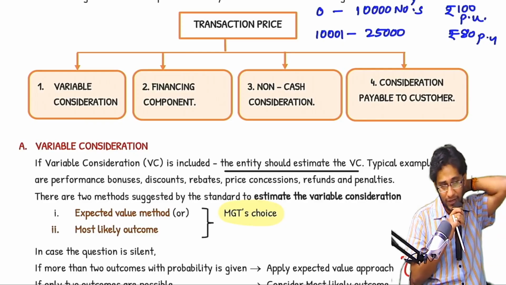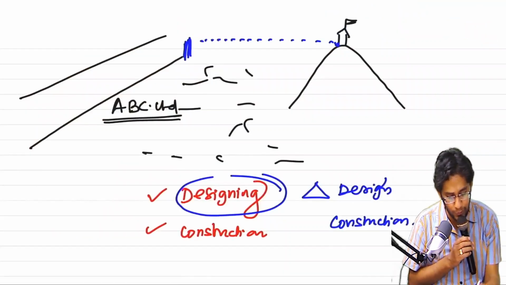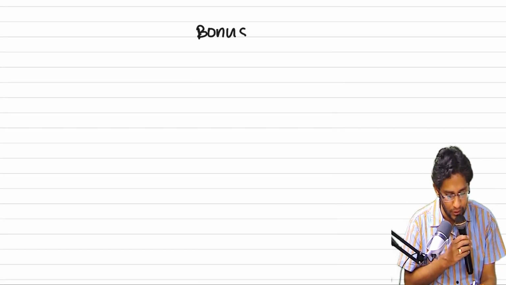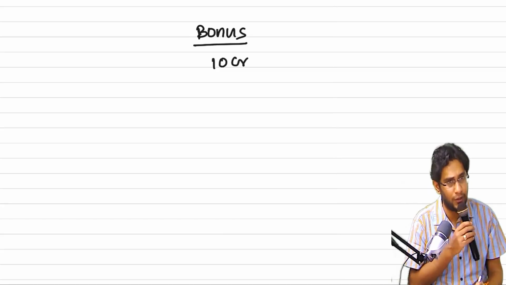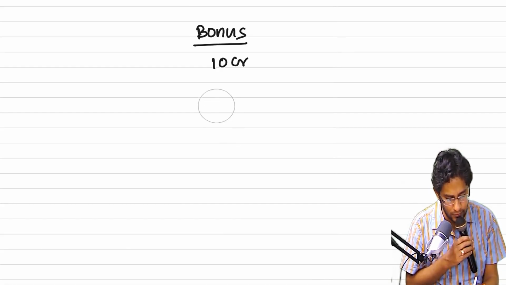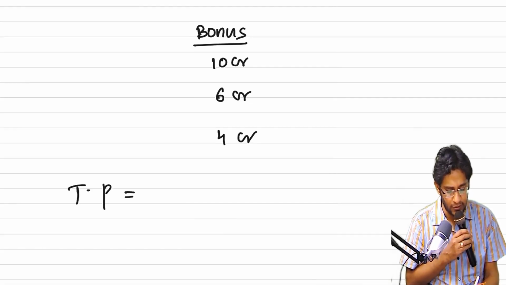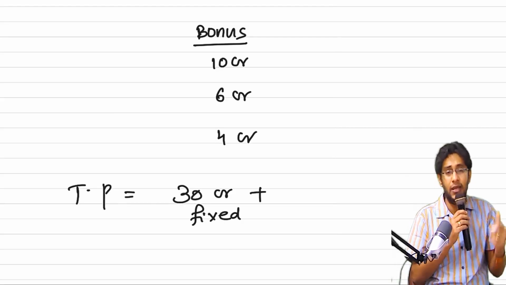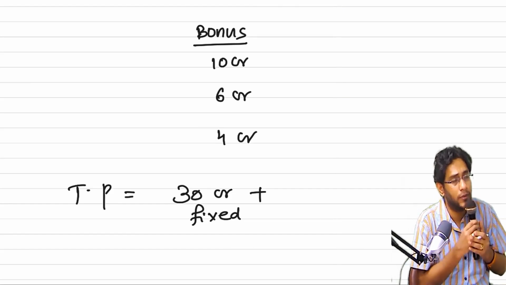These are all examples of variable consideration. Now, variable consideration, how to measure? Look at this, sir. Depending on the time of completion, how early I complete, I am entitled to 10 crores or 6 crores or 4 crores bonus. So, in your transaction price, already 30 crores fixed revenue is included. Plus the extra bonus also you can include. But how much? 10, 6, 4, which one?